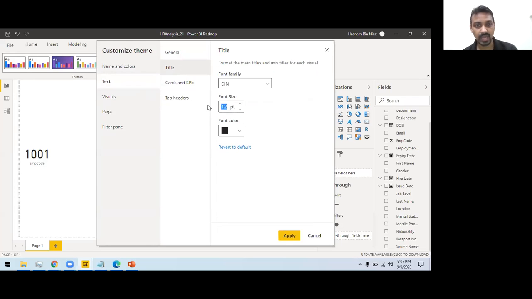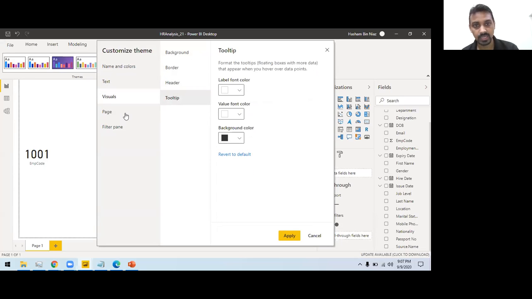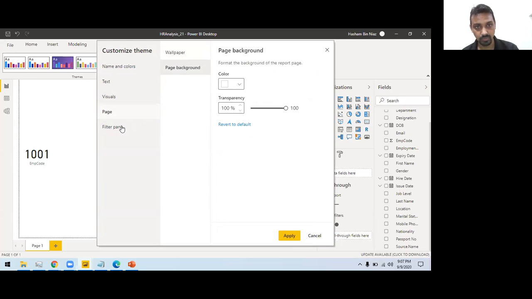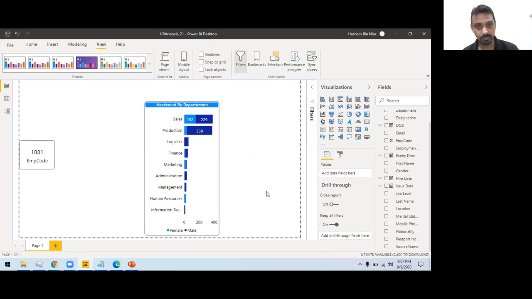For the title, I need it to be 16. For the cards and KPI, I want this to be 22. For tab headers, it's fine. For visuals, I want the background to be transparent. For border, I want the border here. I can set all other properties here. Similarly, for the page background and the filter pane. Once I apply this theme, now you see everything has been applied.